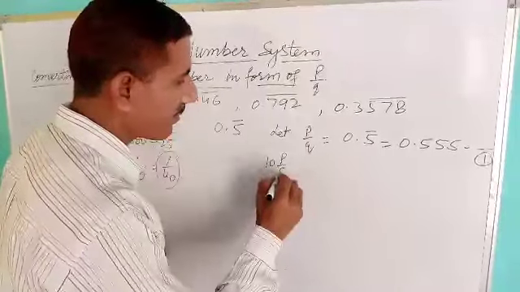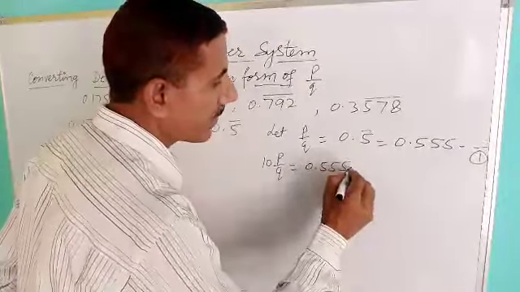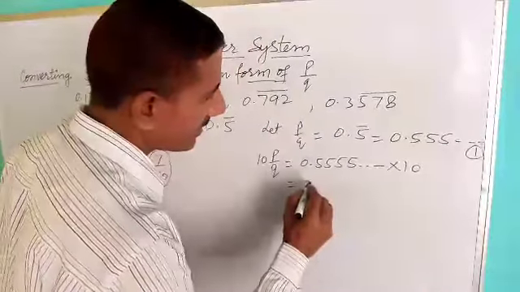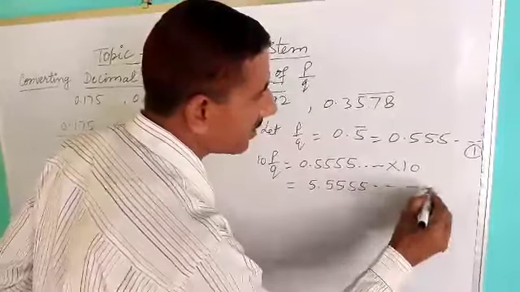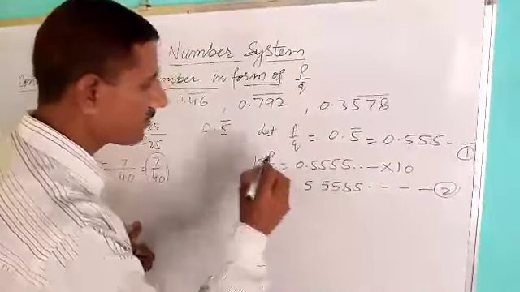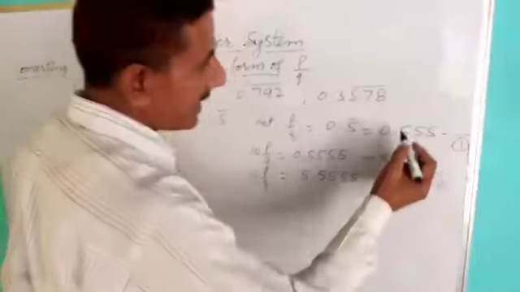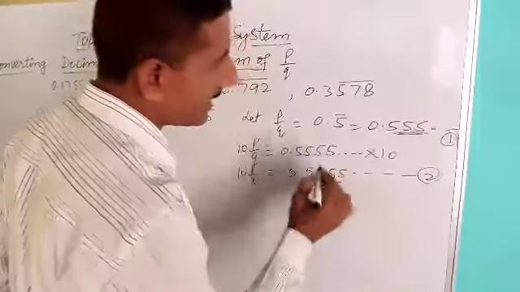So 10 P upon Q is equal to 0.5555 multiplied by 10, which gives 5.5555 and so on. Let this be equation 2.